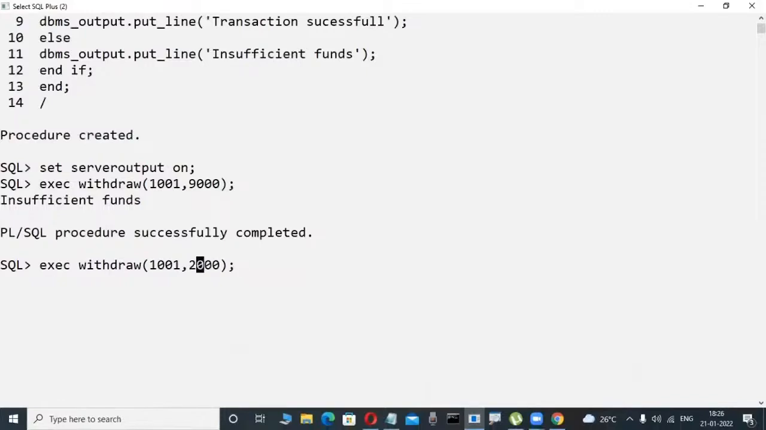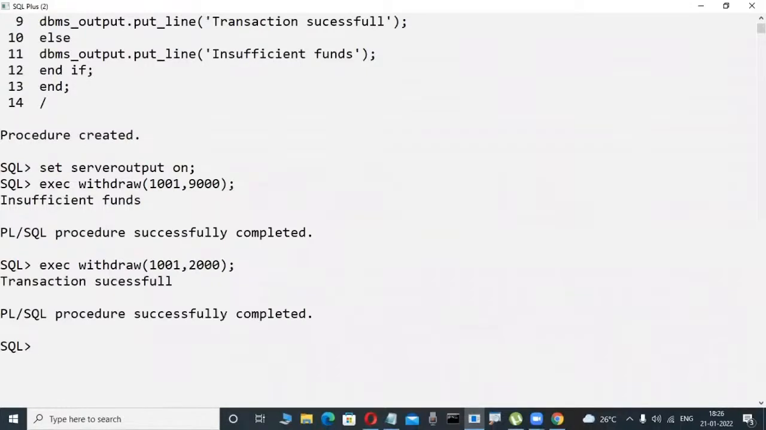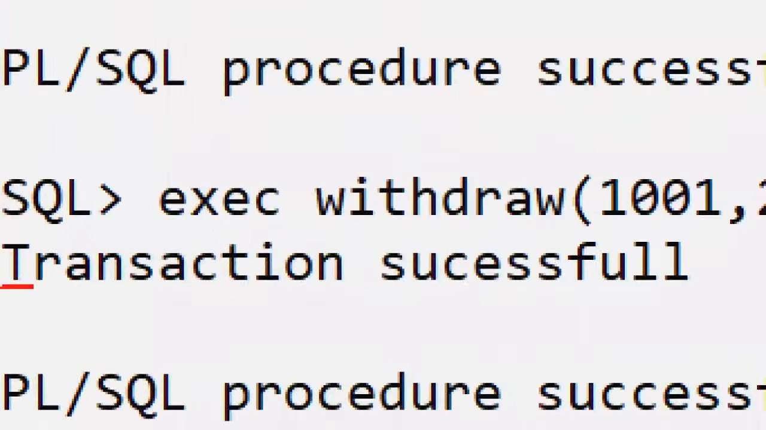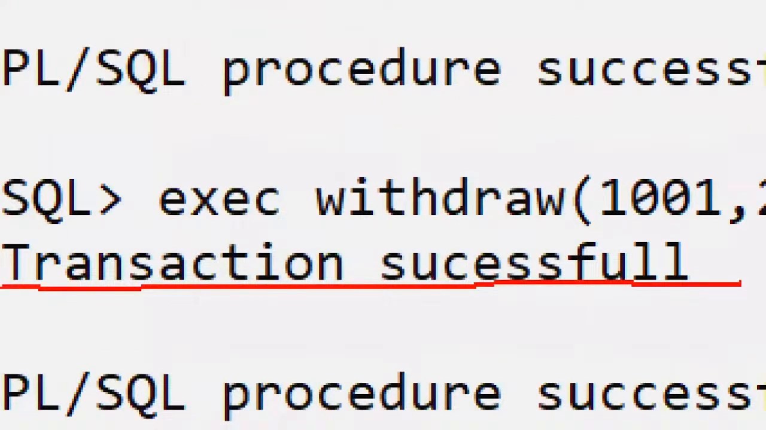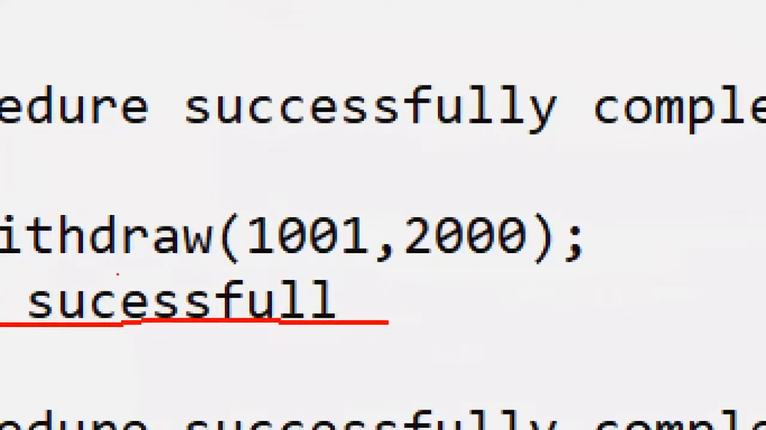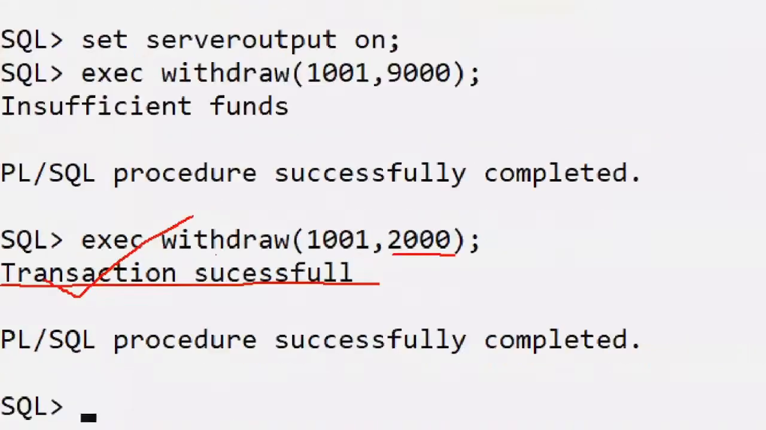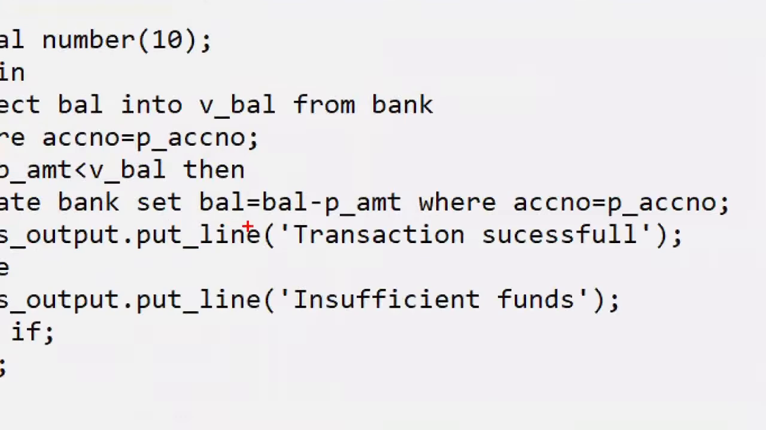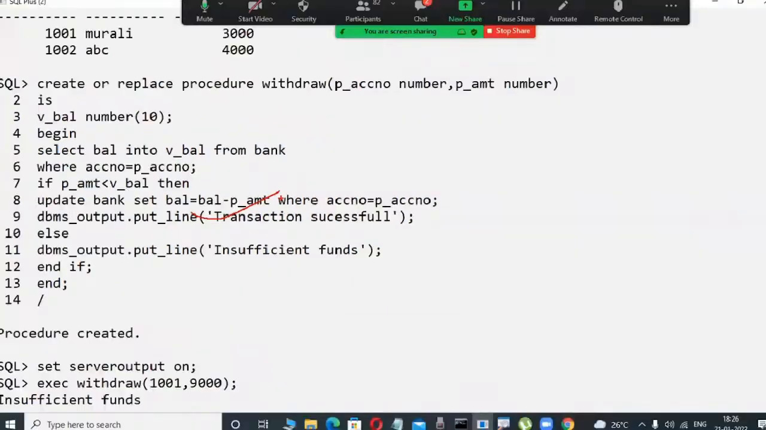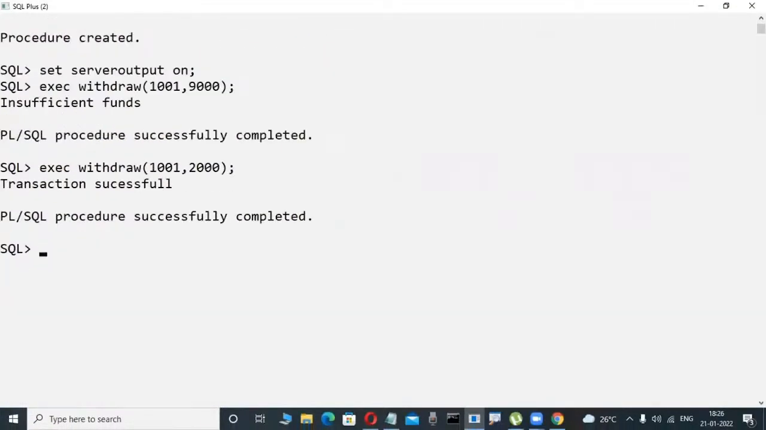Now whenever I execute, I want it to automatically display transaction successful. You try to withdraw 2,000 rupees from 3,000 rupees, it is possible, transaction is successful. How is it possible? I'm writing the coding. Then it is affected in the table, in the database compulsorily, and only then is your banking system okay, so now successful.